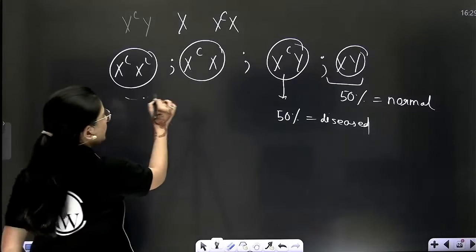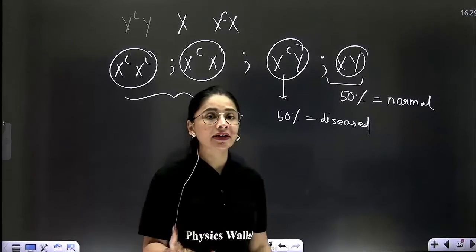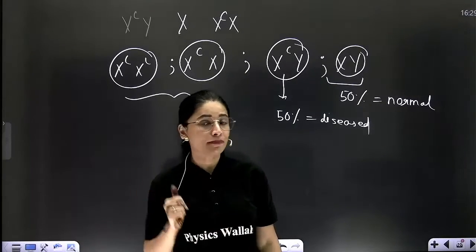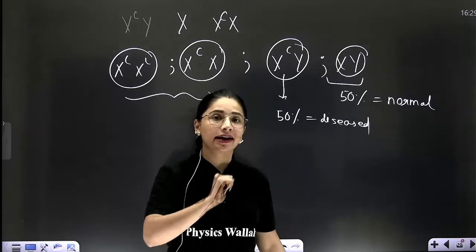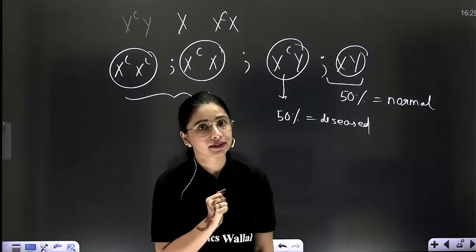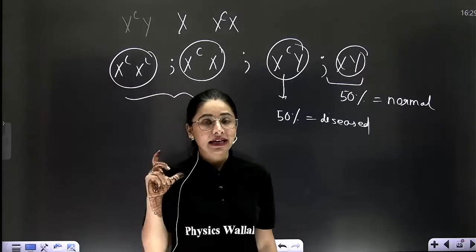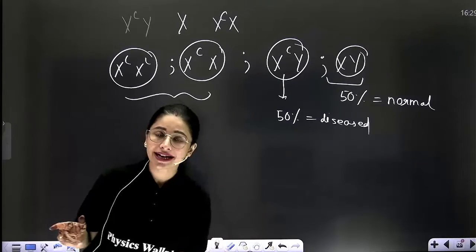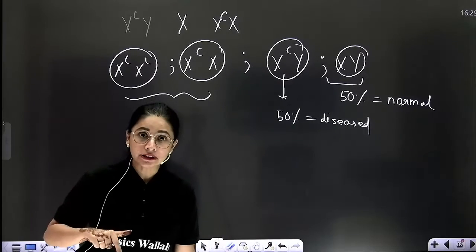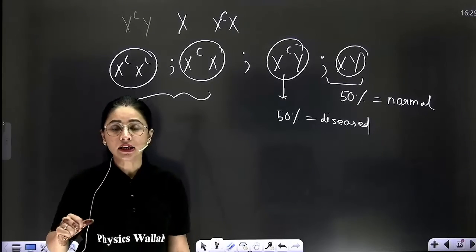Now what will happen in daughters, beta? Daughters are receiving one X chromosome from mother and another X chromosome from the father. So you can say the deciding factor for X-linked recessive disorder in daughters is actually the father.